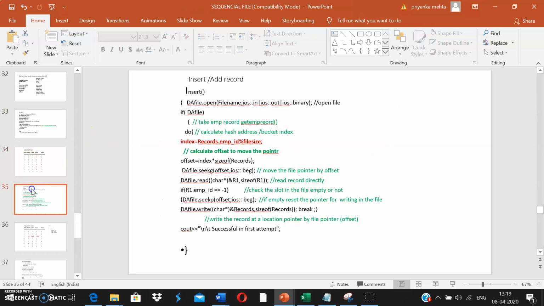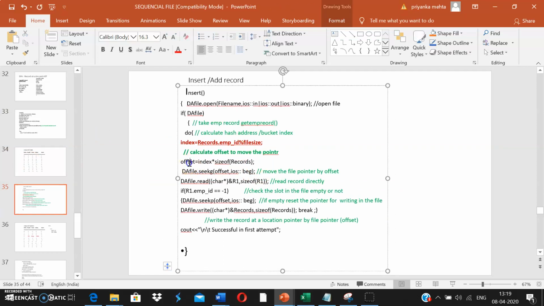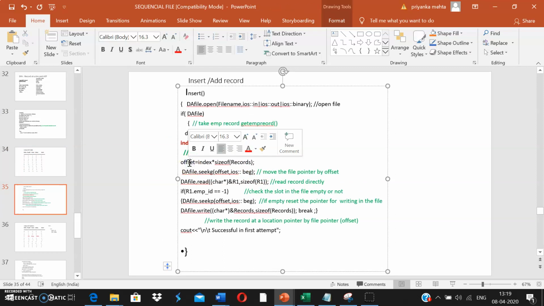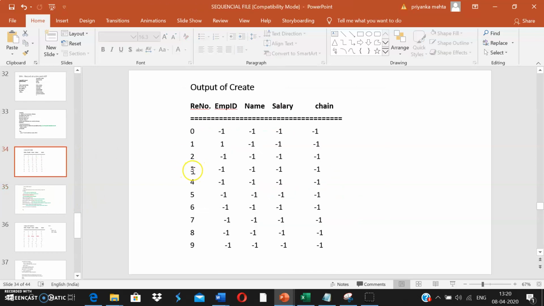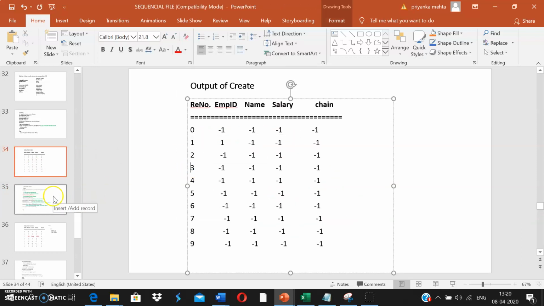So this offset calculation is just for skipping the certain records so that I can place my reading and writing pointers at the specific position. So I'm moving my input pointer, the reading pointer, to this particular location with this seekg line.